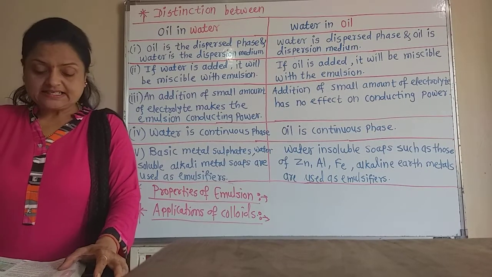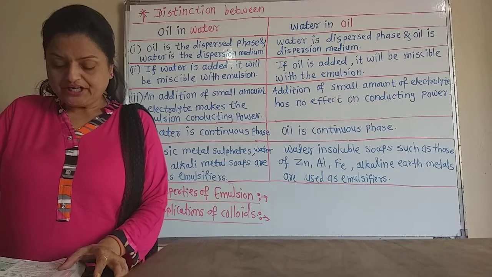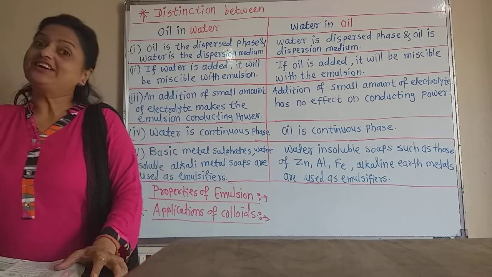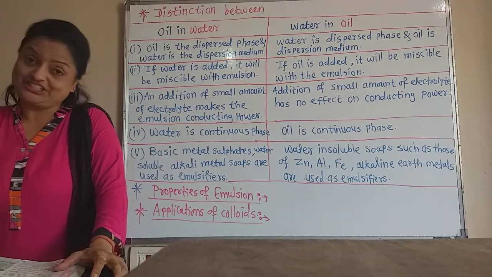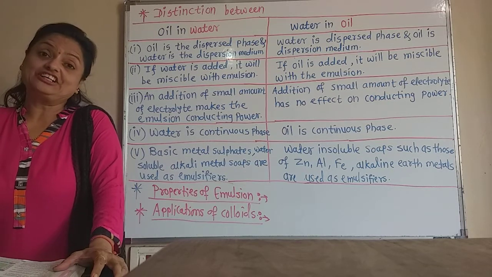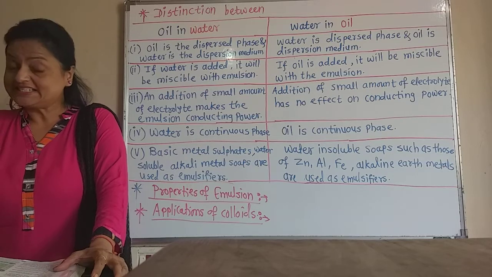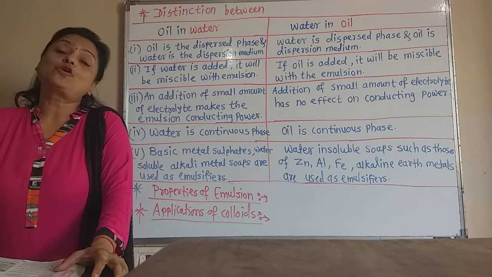Third property is emulsions show Brownian movement and Tyndall effect. Both these effects we learned. The Brownian movement is the zigzag movement, not in a straight line, in which the dispersed phase particle travels from one place to another place. And again in the Tyndall effect, what is there?